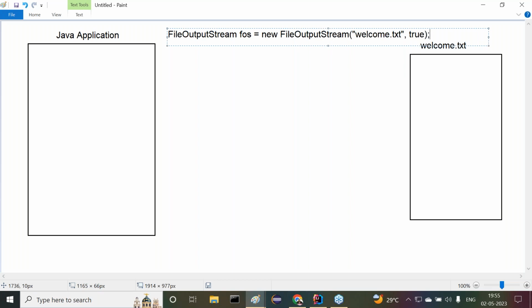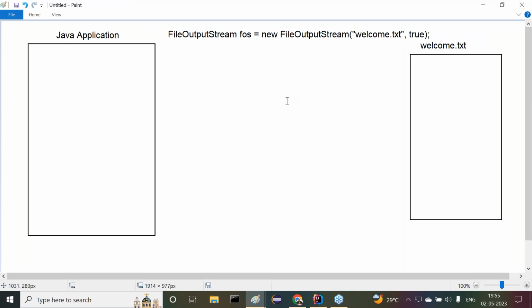What is the purpose of this true, or what is the main intention of the false there? What is the intention of this true? I will give some clarity. Now try to understand it clearly. First of all, what happened then? FileOutputStream fos = new FileOutputStream("welcome.txt", true). This is step number one.